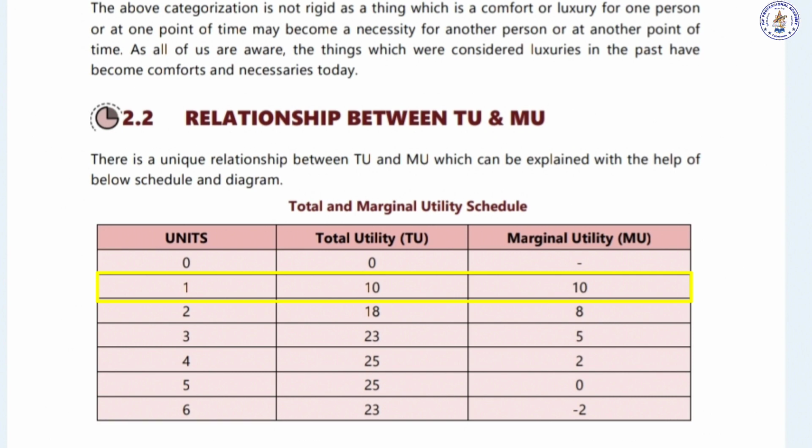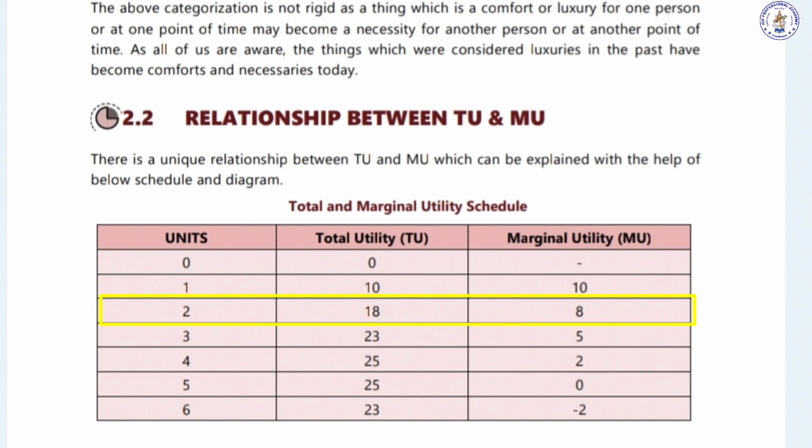So the first unit when he consumes, the extra utility that he gets is 10. Next he goes for the same product, he consumes the second unit. He may not get the same 10, a little less than that.